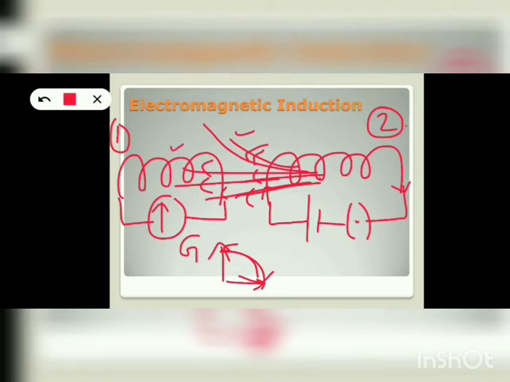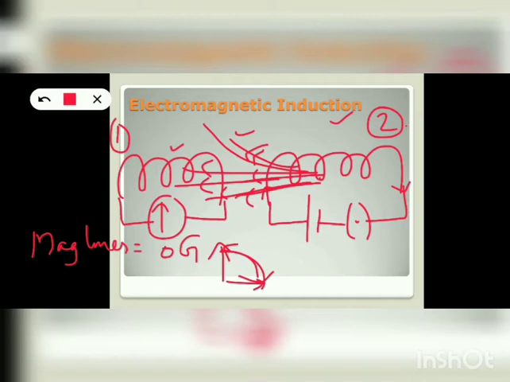So initially when the circuit was off, no current was flowing through coil 2. That means no magnetic lines of force were associated with the coil 2 as well as coil 1. So initially the magnetic lines of force associated with the coil 1 was 0. When the circuit was suddenly switched on, current flows through the coil 2, then magnetic lines of force appear.